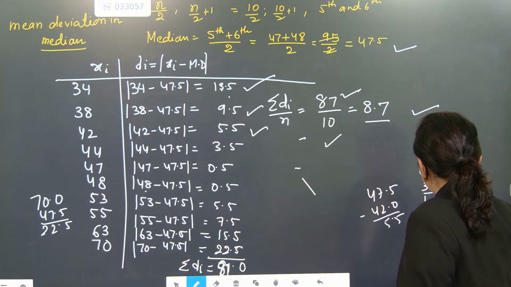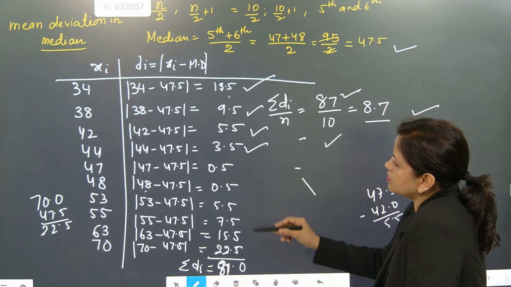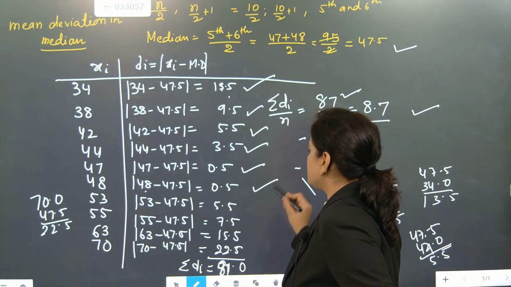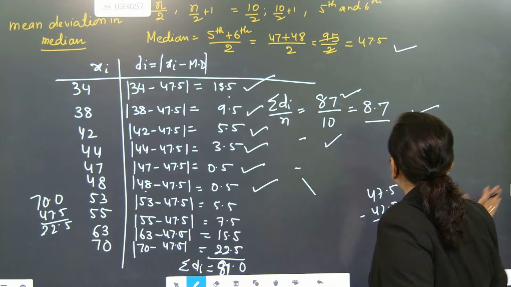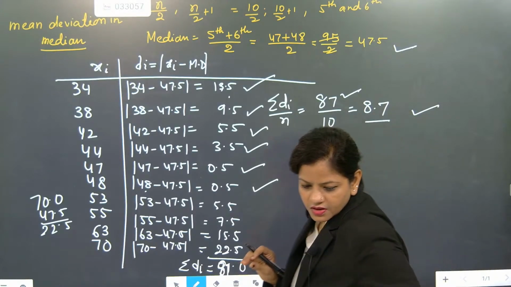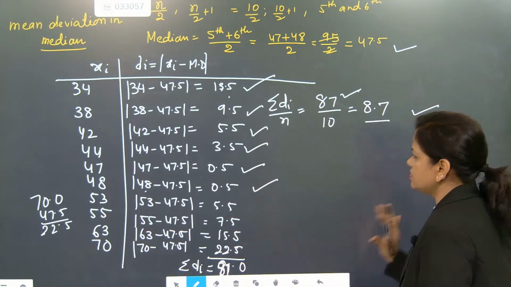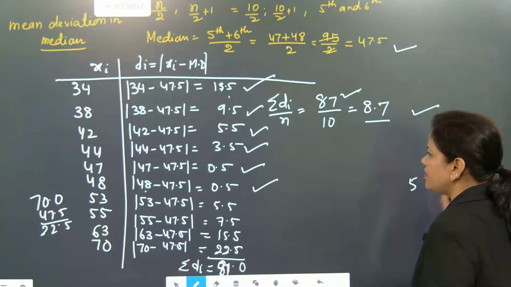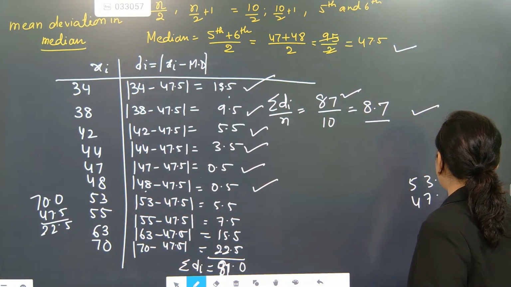3.5 is correct. 5 is written. 4 minus 7, 3. 3.5 is also correct. 47 minus this is zero point 0.5. 48 it is also zero point 0.5. 53. Check one time, beta. I just did everything. Yeah, calculation part just only one time, because Bhavya is saying she got it. Everybody please check calculation one time only, because the most important pillar is calculation only.